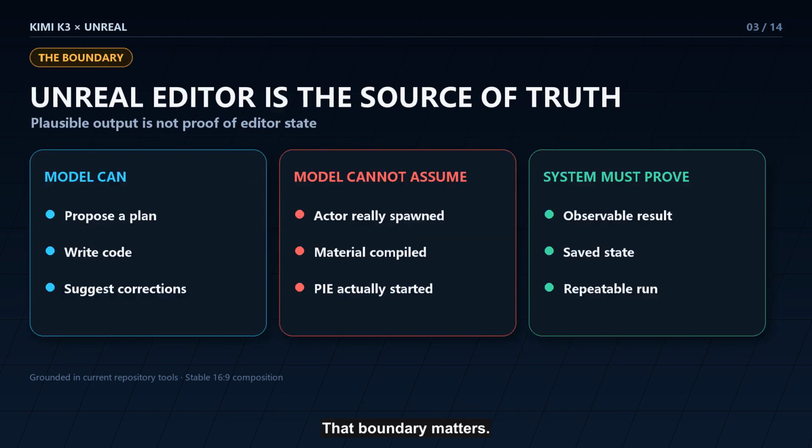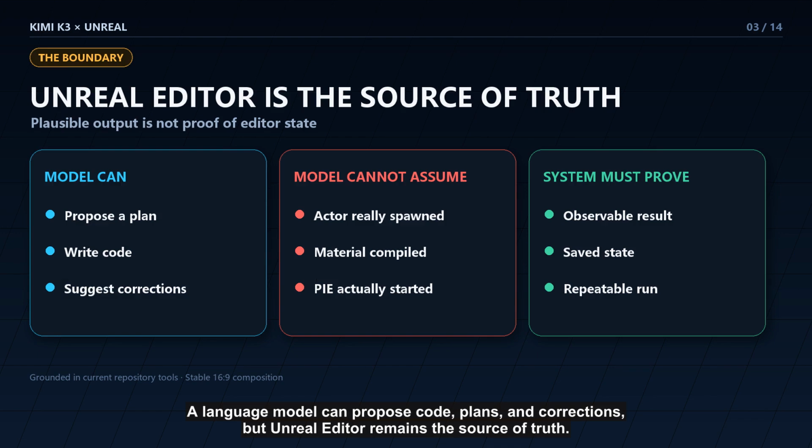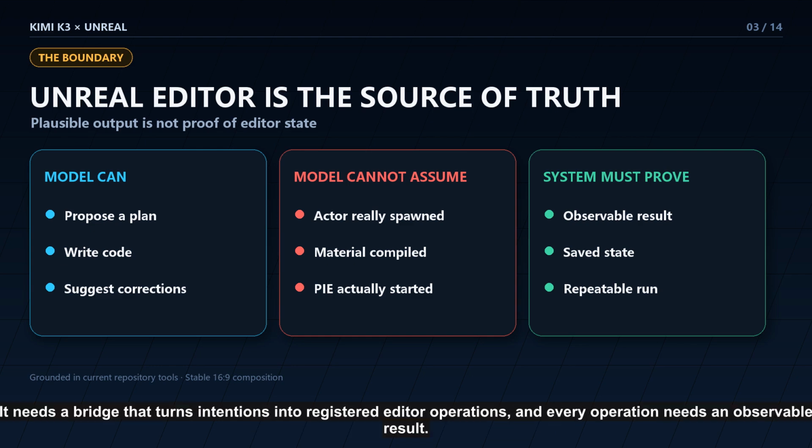That boundary matters. A language model can propose code, plans, and corrections, but Unreal Editor remains the source of truth. The model cannot safely assume that an actor spawned, a material compiled, or Play In Editor started. It needs a bridge that turns intentions into registered editor operations, and every operation needs an observable result.